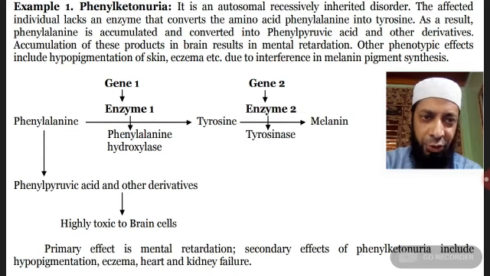That means this type of disorder is found on autosomes. Autosomes means body chromosomes. For example, in human beings we have 23 pairs of chromosomes. Out of 23 pairs, 22 are autosomes, which are similar in both males and females. And one pair, also called sex chromosomes, is somewhat different in males and females.